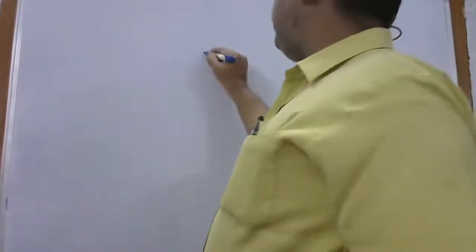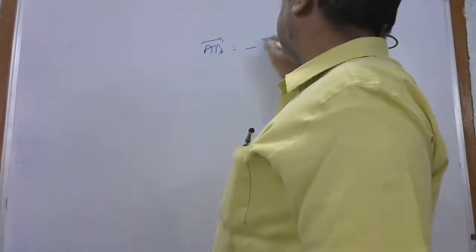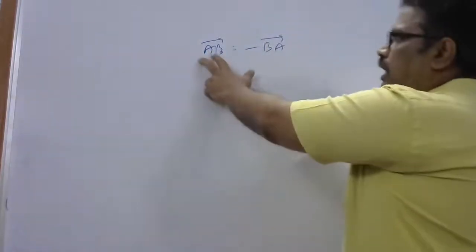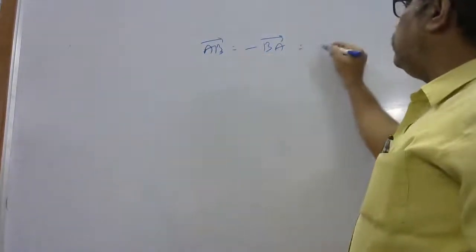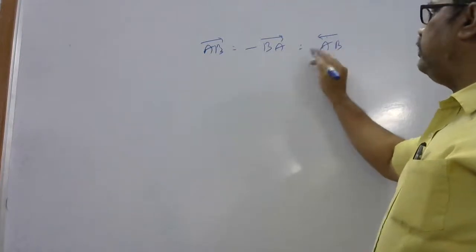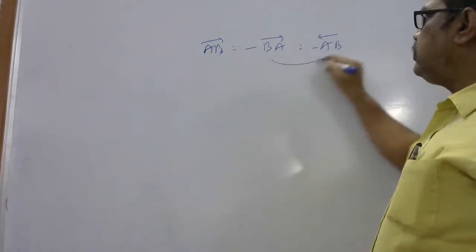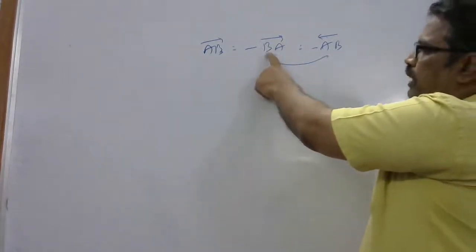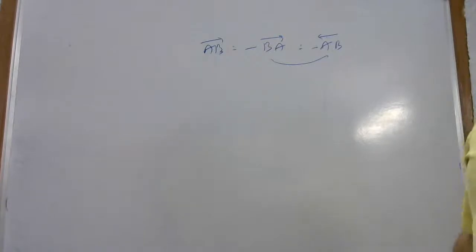Now see, beta, vector AB is equal to minus of vector BA. Yes or not? Because I interchange the initial and terminal points. That is the same as minus of vector BA. Both are the same only. These two are equal. See, the arrow is B to A, here also B to A. Understood, beta?